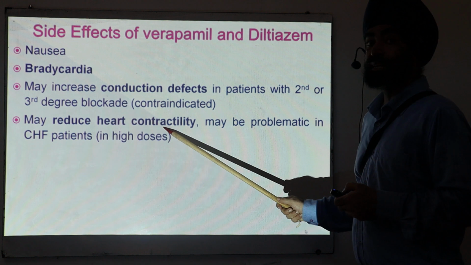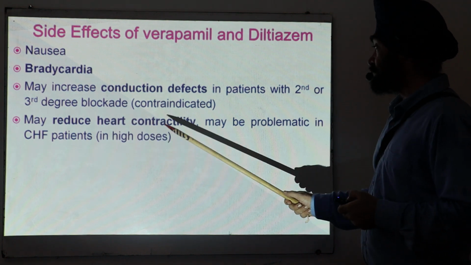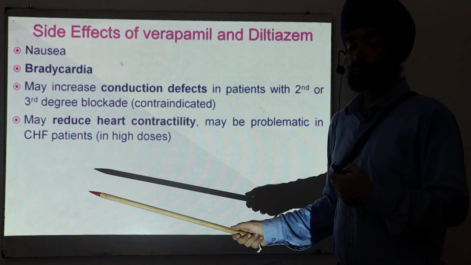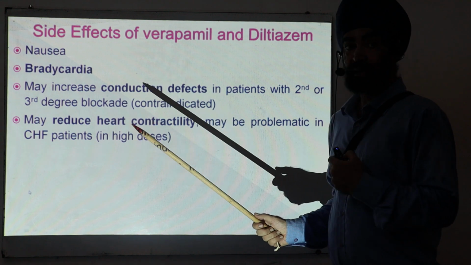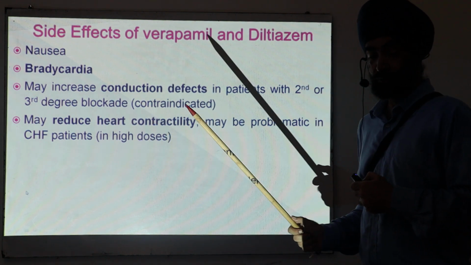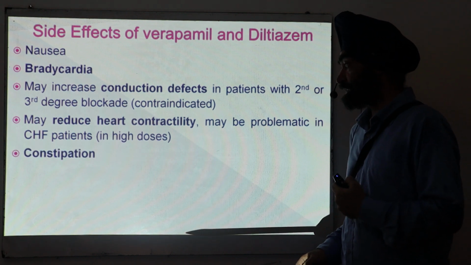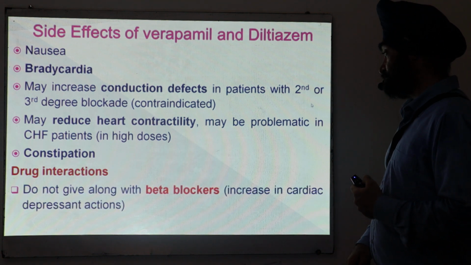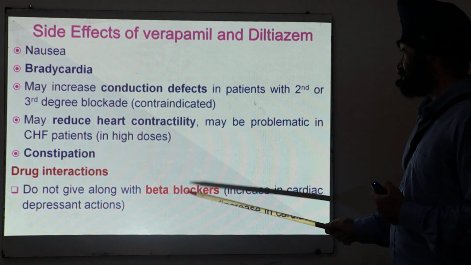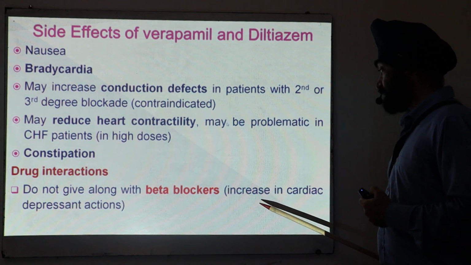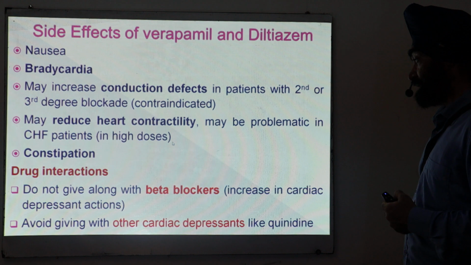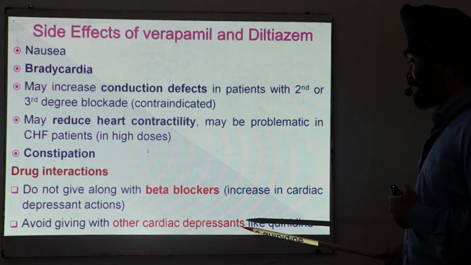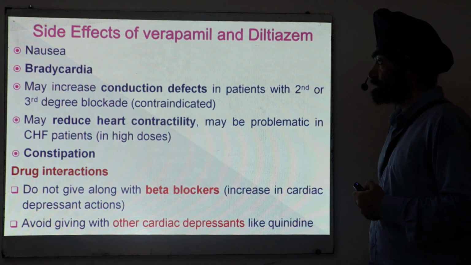They reduce the heart contractility. So if the person is already suffering from congestive heart failure and the contractility is very low and you give verapamil, it may be problematic. So care has to be taken. You have to see the condition, then add CCP. Constipation, as I told in the previous slide. There are some drug interactions. Don't give with beta blockers, because they increase the cardiac depressant actions. And don't give with other drugs which also reduce the cardiac activity, like quinidine. It is also a cardiac depressant.